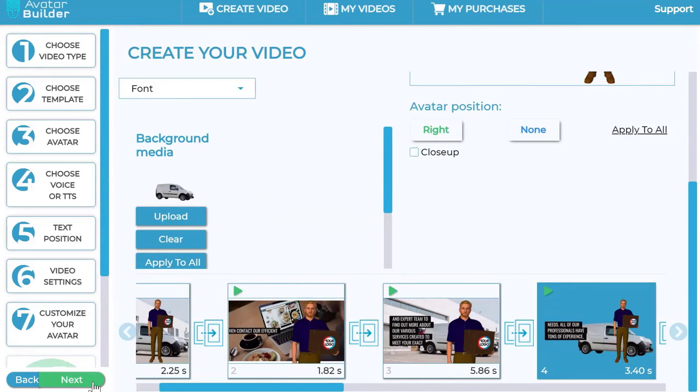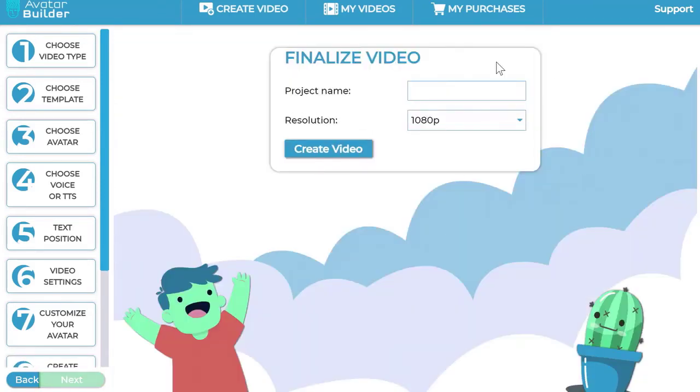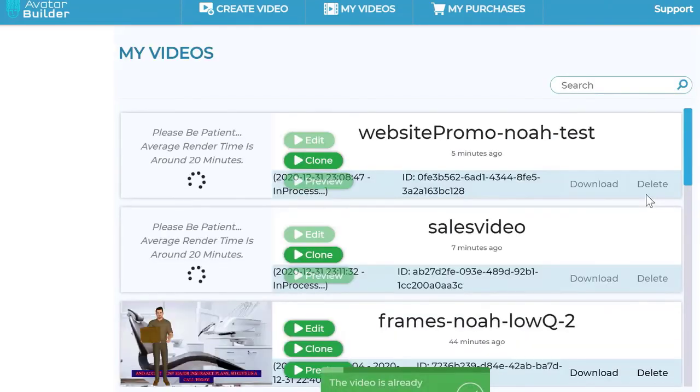Now all you have to do is click next, and then you can enter a project name and render it out in full HD. So the project name in this case is right here. I'm putting that in right now. Project name, let's say it is sales video. That's the project name. I want to click create video. Boom, you are done. Automatically it's doing its job, and then it's going to show up right here.